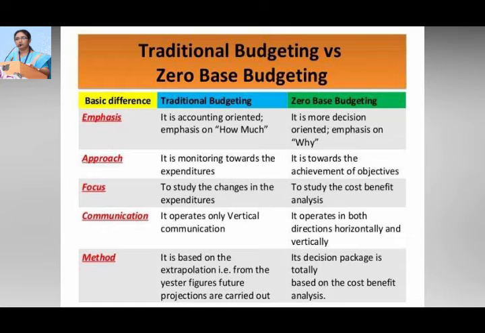So there are some concepts called traditional budgeting and zero-based budgeting, based on the differences of emphasis, approach, focus, communication and method. Traditional budgeting says how much, but zero-based budgeting asks why. It operates only vertical communication. Zero-based budgeting operates both horizontally and vertically.